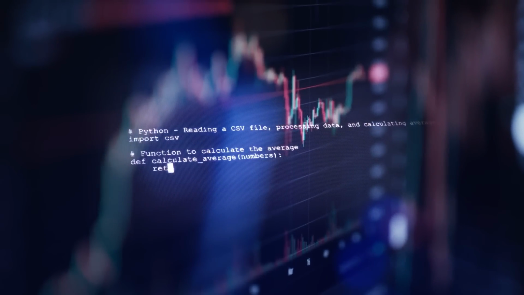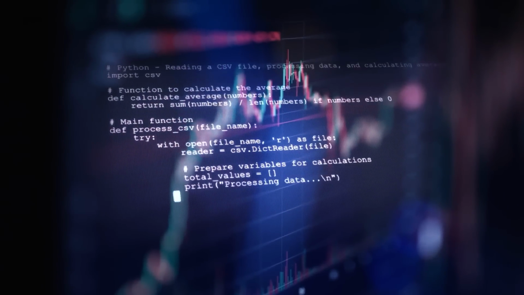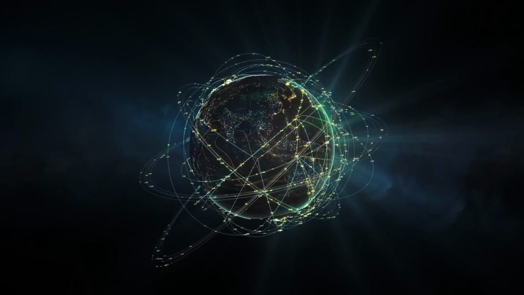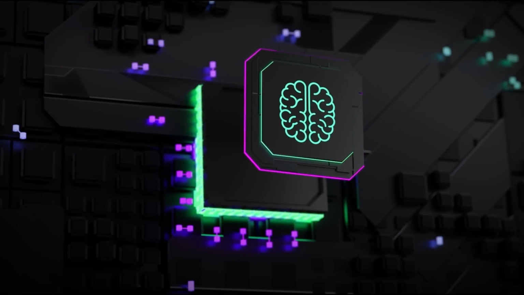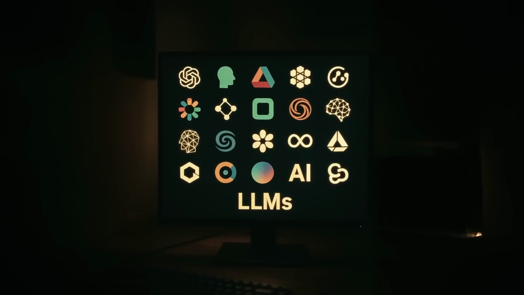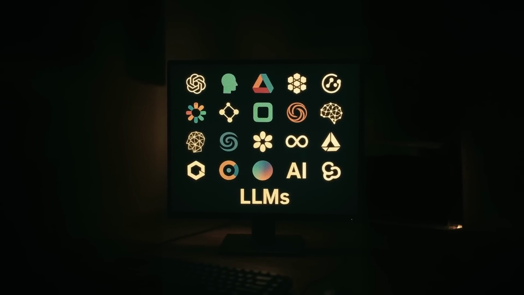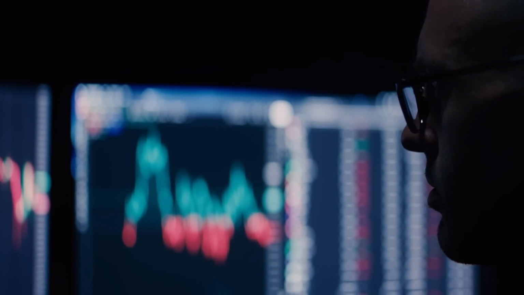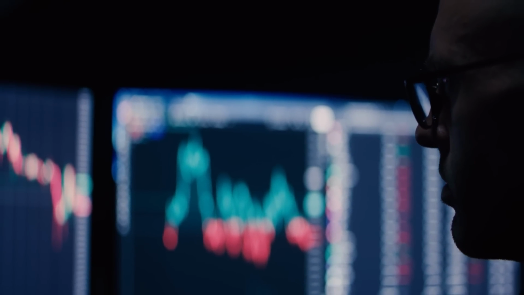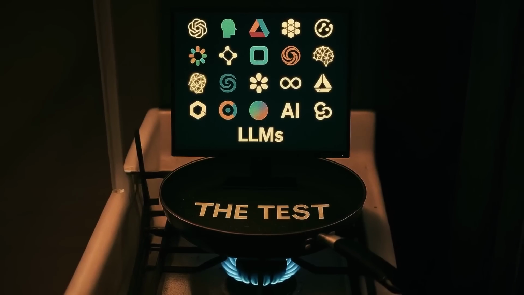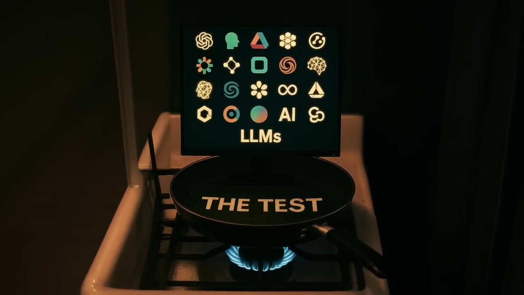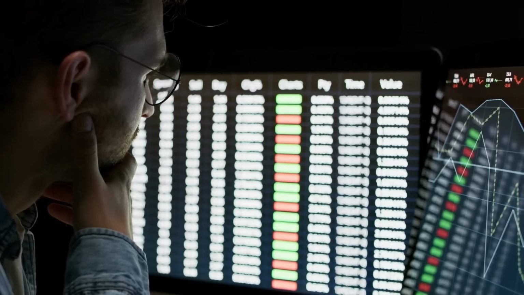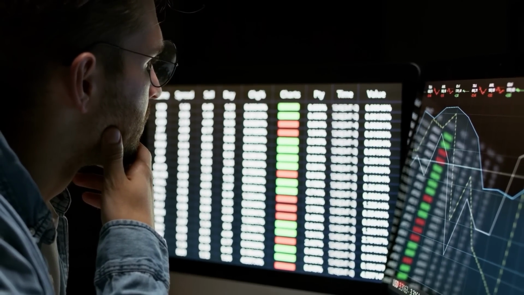Can AI really build helpful trading strategies? The trading world is evolving fast, and AI is at the forefront of that transformation. With all the new LLM models available for traders to experiment with, it can be a bit overwhelming to figure out which model is best suited to helping traders navigate the markets. And that's why the Trading IQ team and myself are creating a brand new AI testing series where we'll be putting all of the LLMs to the test. That's right, all of them, to see which one is best suited to helping traders.